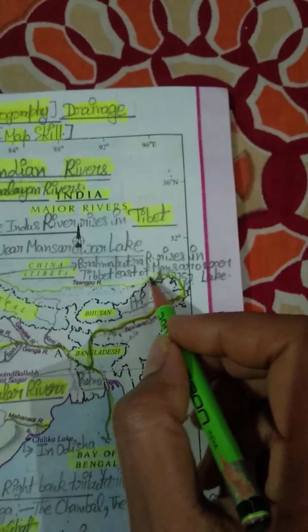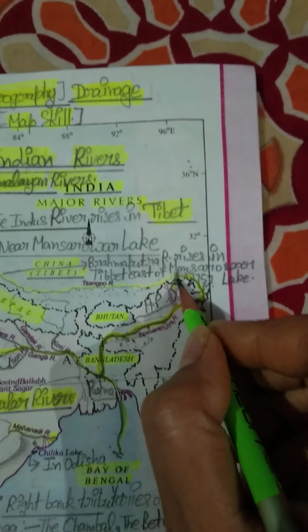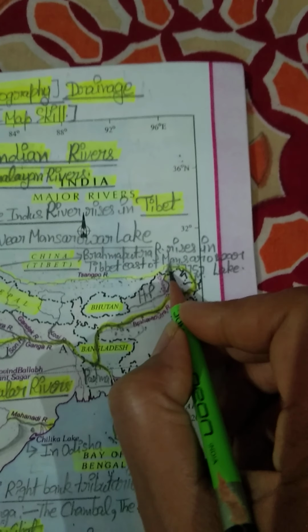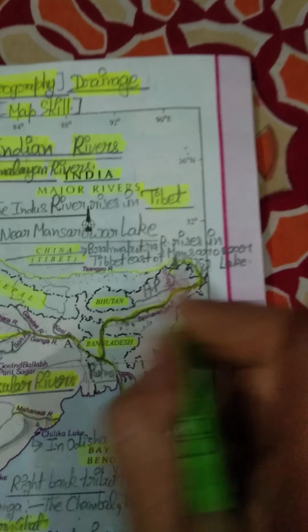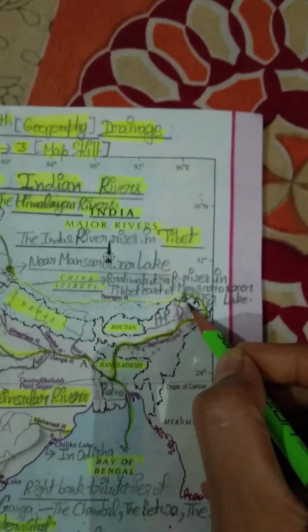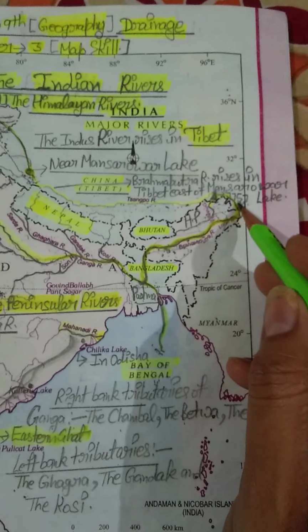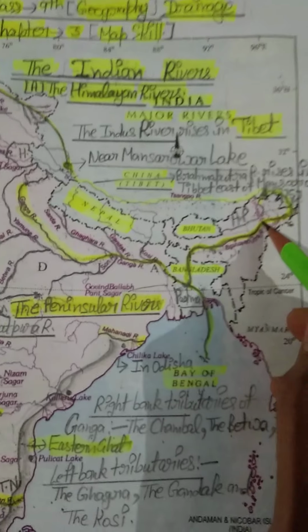So this river is flowing eastward, and students, just see this triangle. This is our Namcha Barua mountain, and the height of this mountain is 7,757 meter. So from Namcha Barua mountain this river takes a U-turn. This river takes a U-turn and enters India in Arunachal Pradesh.